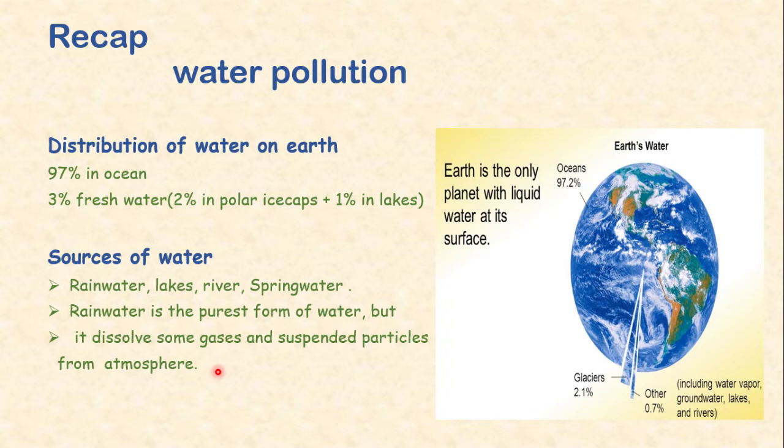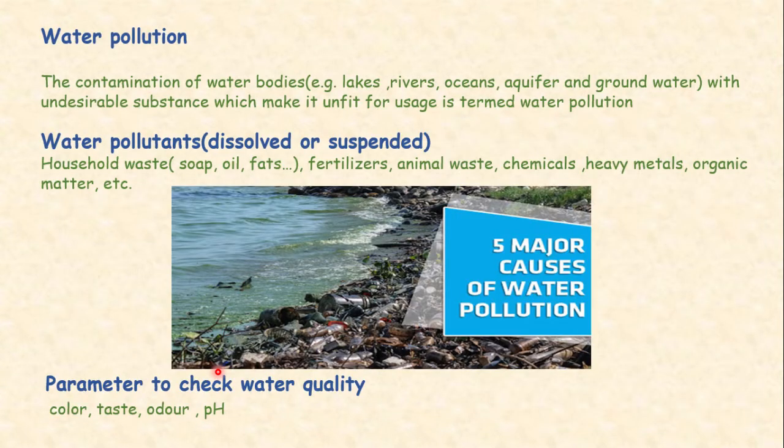What is water pollution? How can we define water pollution? Water pollution is the contamination of water bodies, for example, lakes, rivers, ocean, aquifers, and groundwater, with undesirable and harmful substances which make it unfit for use or change the quality of water. Water pollutants can be in two forms: dissolved or suspended form.